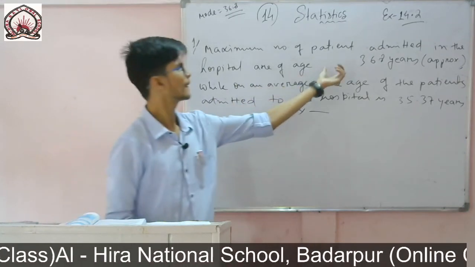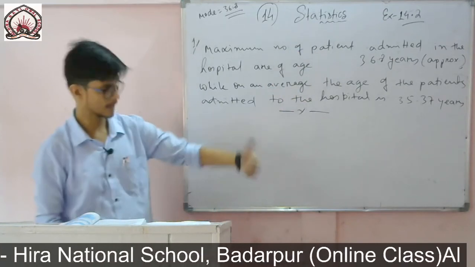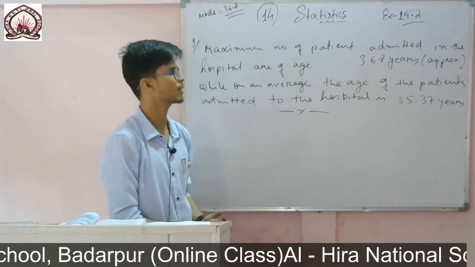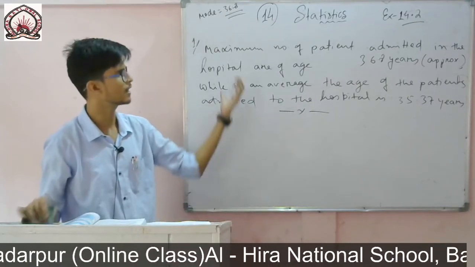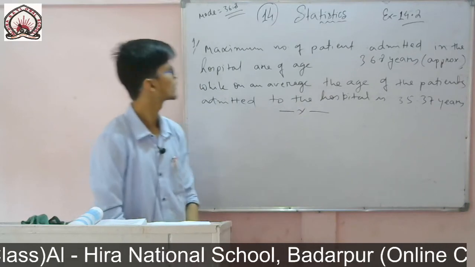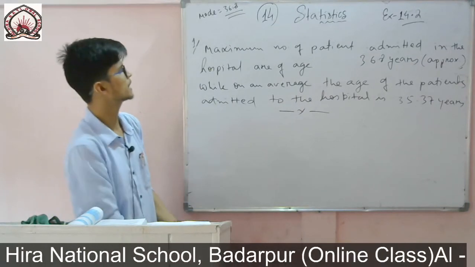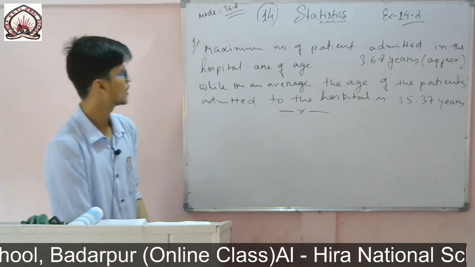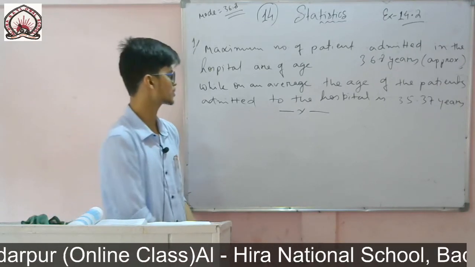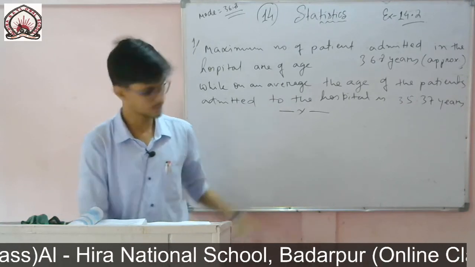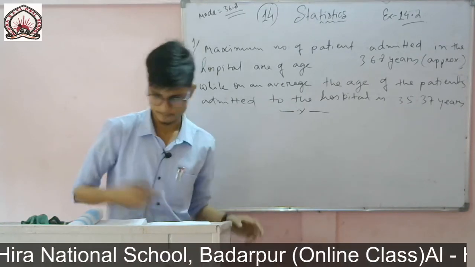What is the most common age of the patients? Maximum of the patients have the age 36.8, which is approximate, because the value was continuous, we just gave an approximate value. So maximum number of patients admitted in the hospital are of the age 36.8 years, approximately, while on an average the age of the patients admitted to the hospital is 35.37 years.